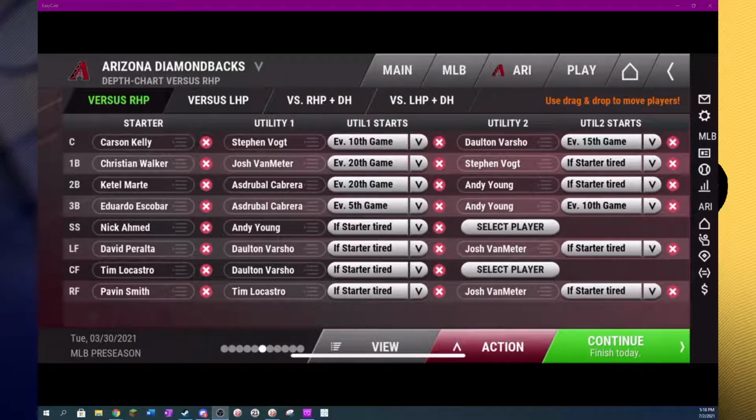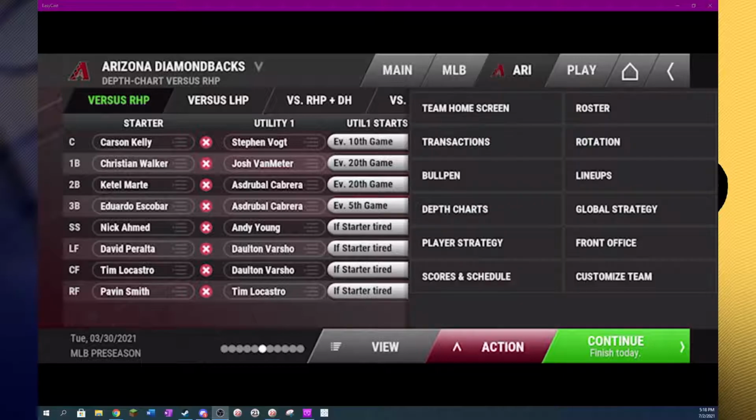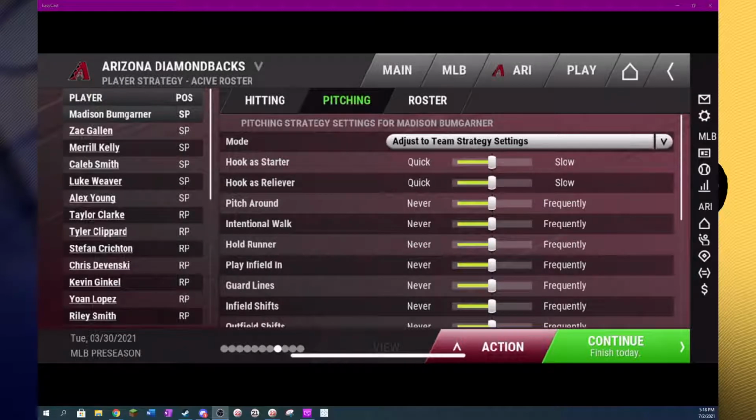Our depth charts will show us our lineups, essentially, and we can click between each lineup here to set based on which league we're playing in, whether there's a designated hitter rule, and versus right or left-handed starting pitchers as well.